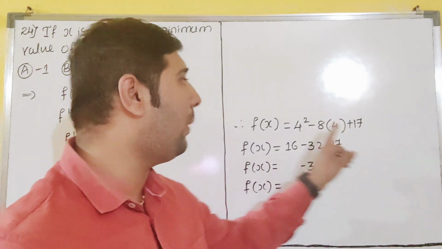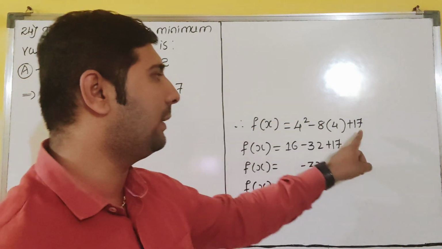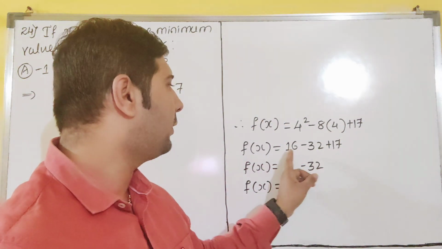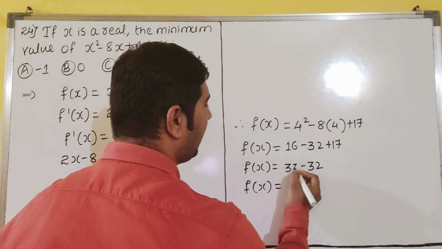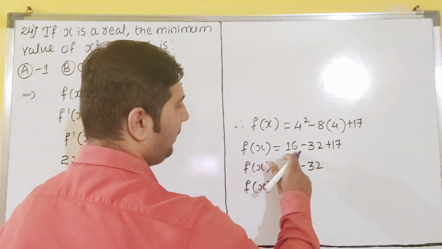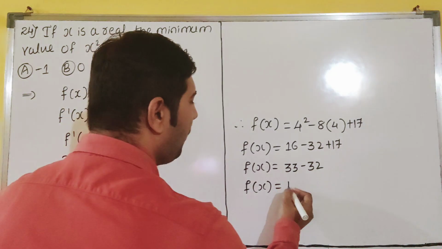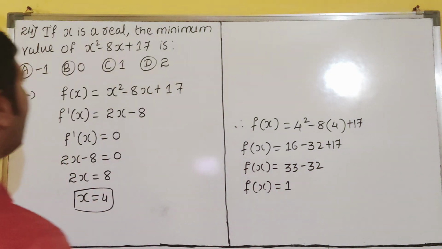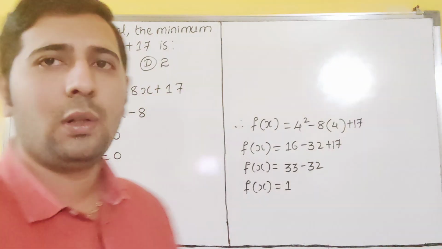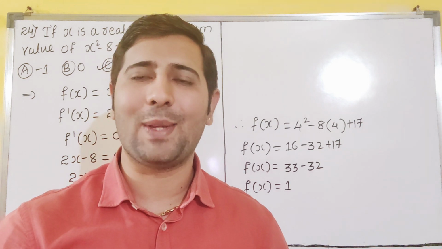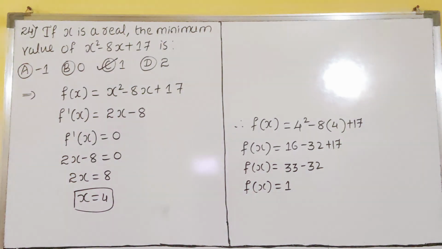If I write one number wrong, what will happen? You observe. So it is 17 here, 17 should be there, dear students. So 16 plus 17, that is 33, minus 32 is how much? That will become 1, dear students. So 1 is our minimum answer. That is C, the answer, dear students. C for Congo. Please copy this. We will see the next question.